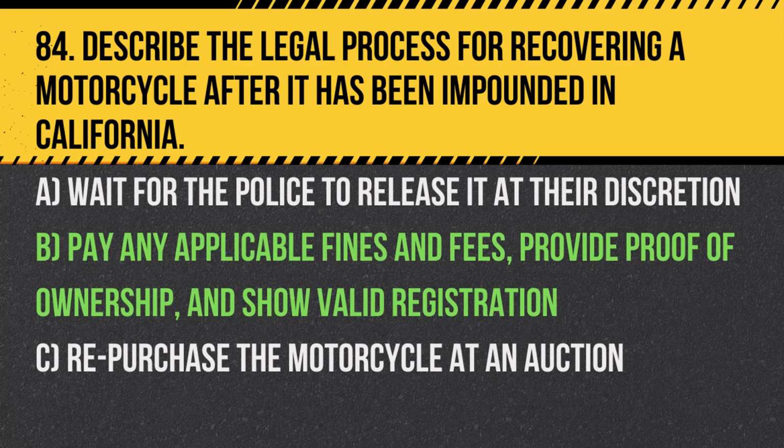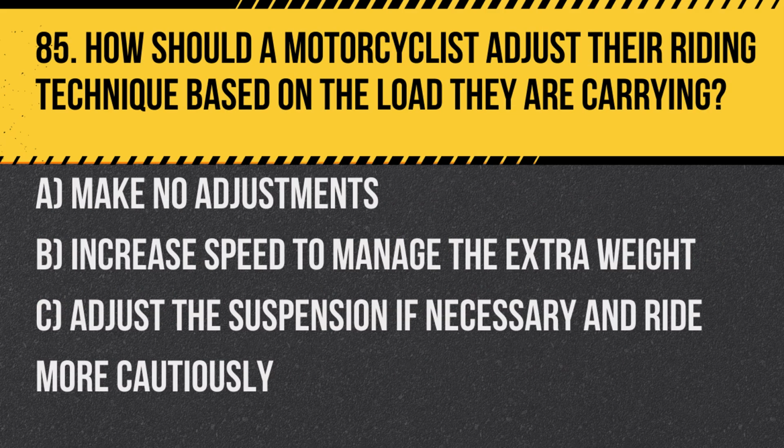Answer: B. Pay any applicable fines and fees, provide proof of ownership, and show valid registration to legally recover an impounded motorcycle. Question 85. How should a motorcyclist adjust their riding technique based on the load they are carrying? A. Make no adjustments. B. Increase speed to manage the extra weight. C. Adjust the suspension if necessary and ride more cautiously.